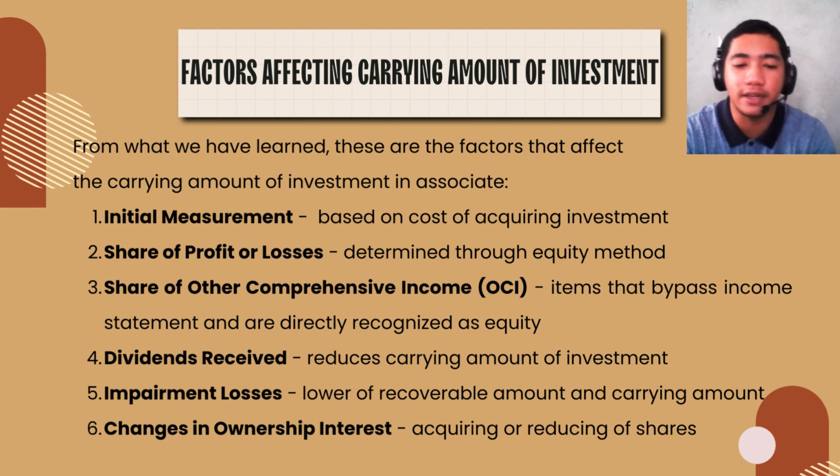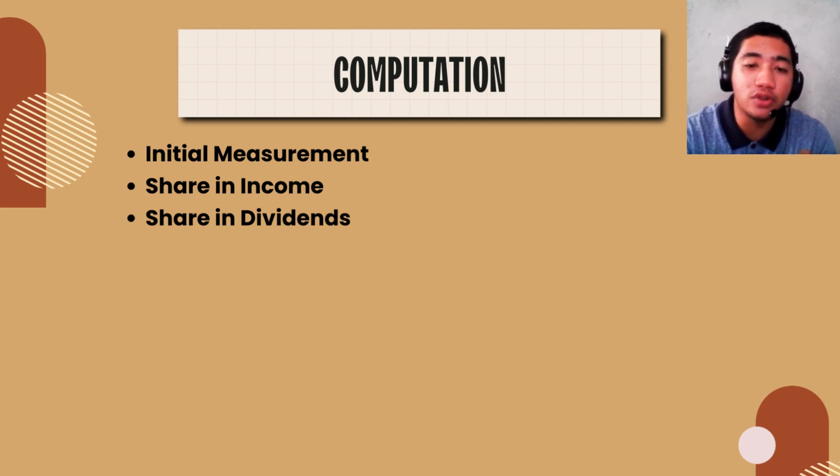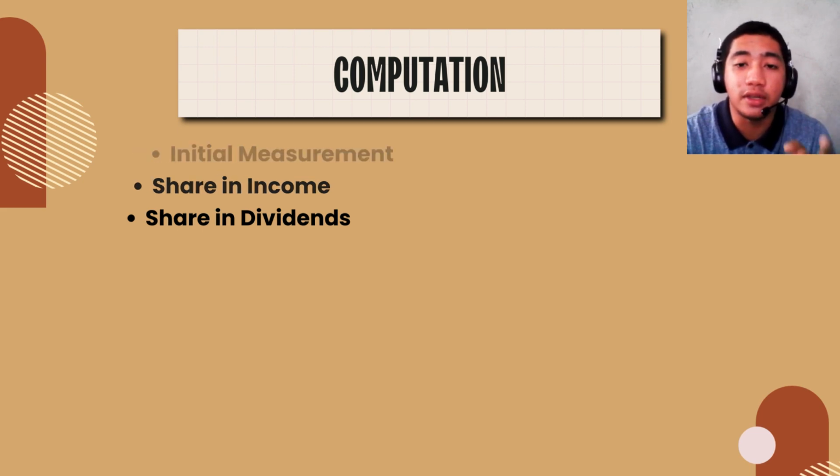So, with all that said, we notice that there are three actual present factors that would determine the carrying amount of the investment in our problem. Those are the initial measurement, the share in income, and dividends received. Now, based on the previous slide, we know that share in income will be added to the carrying amount of the investment, and it was also computed in the previous question by Vallery. Now, we need to know the amount of dividends to be deducted.